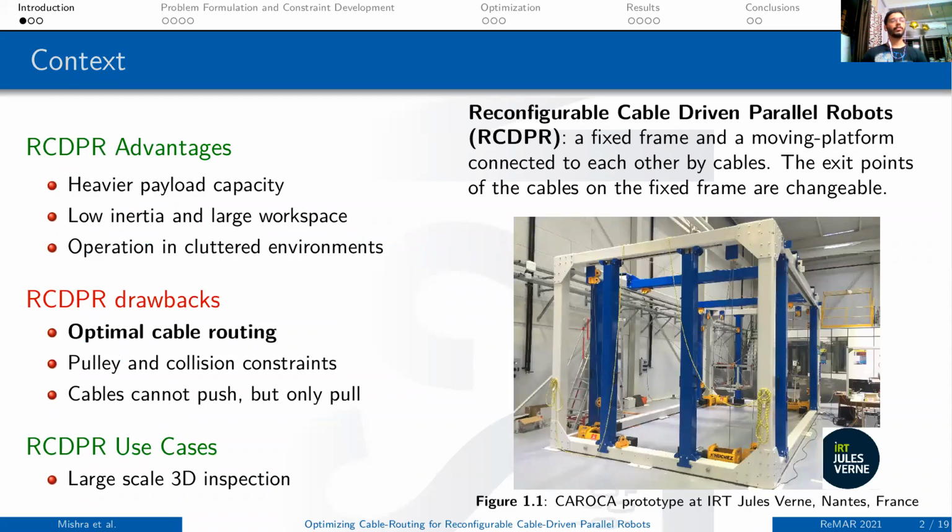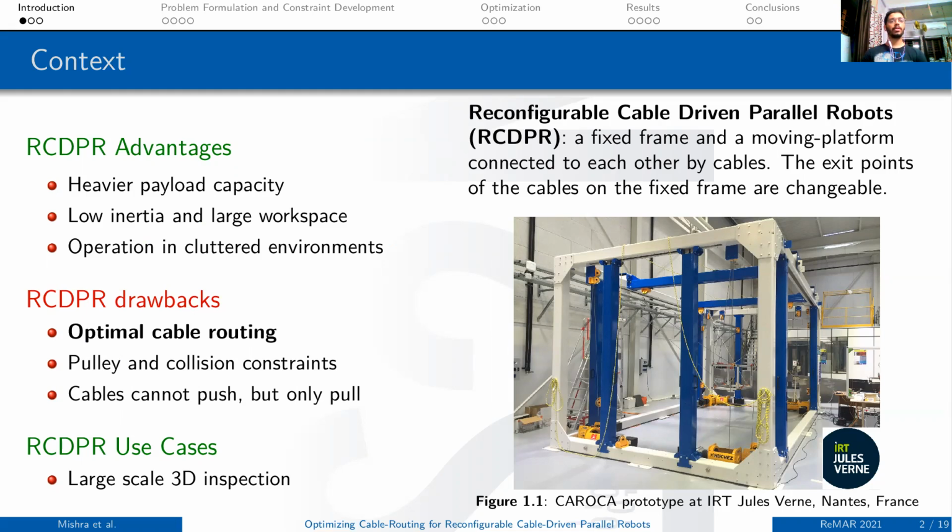In the context of reconfigurable cable-driven parallel robots, there is a fixed frame and a moving platform connected to each other by cables. Their specialty is that the exit points of the cables on the fixed frame are changeable. Figure 1.1 shows the Karoka prototype at IRT Jules Verne at Nantes, France. Such a structure has a lot of advantages, like heavier payload capacity, low inertia, large workspace, and operation in cluttered environments. However, there are some drawbacks, like optimal cable routing is required.